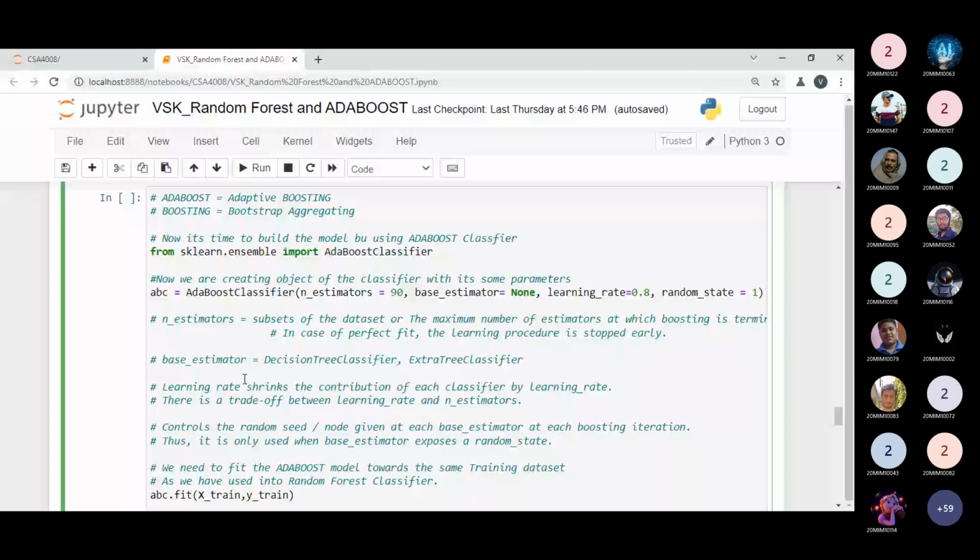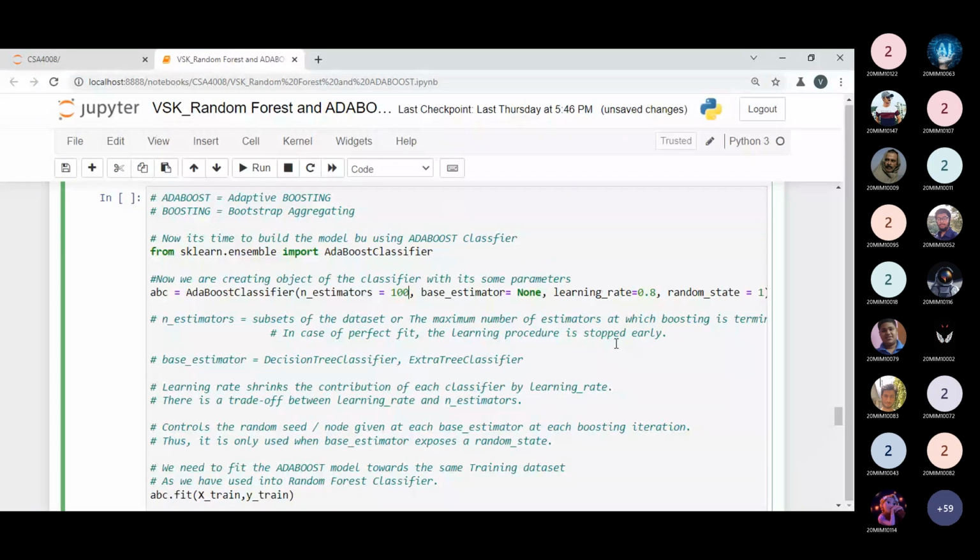So ABC is the name of my object, and AdaBoost classifier is the name of my classifier. Here I need to pass the number of estimators. In our random forest classifier, we passed 100, so I'm passing 100 estimators only. It's a choice whatever you want to pass, but I have to pass the same parameter to check the performance in a better way, which model will be better.